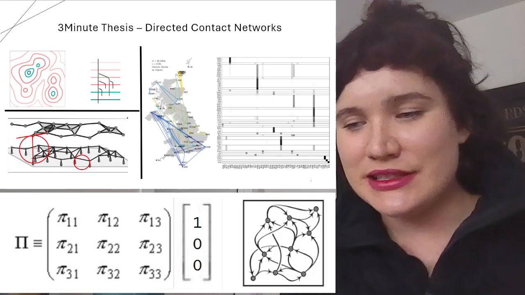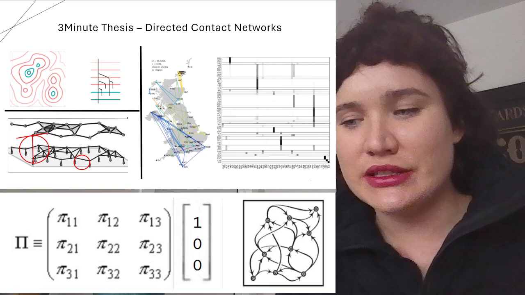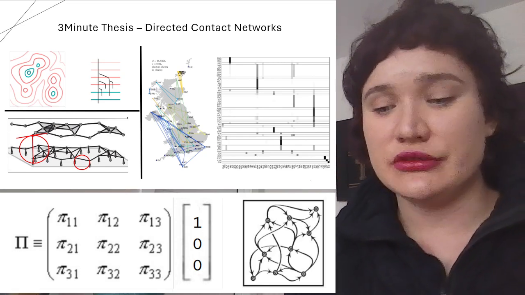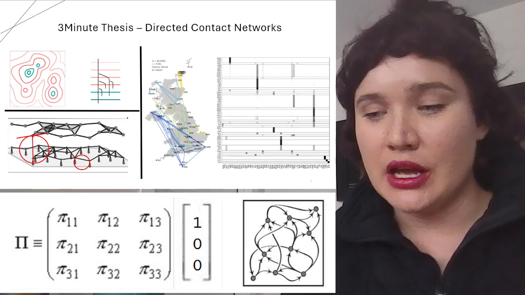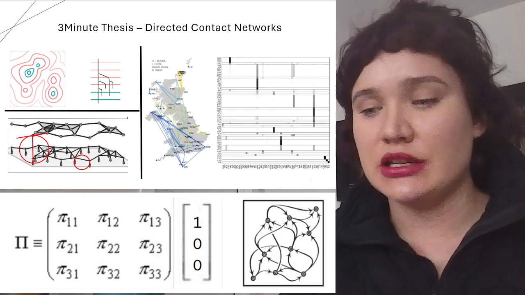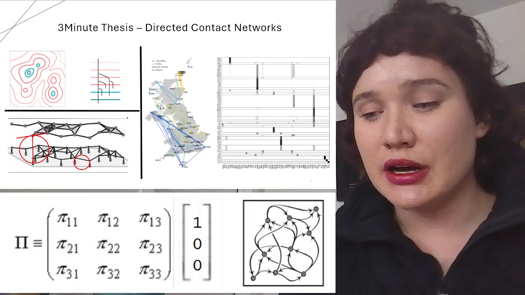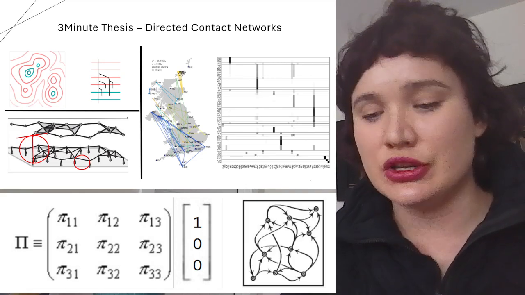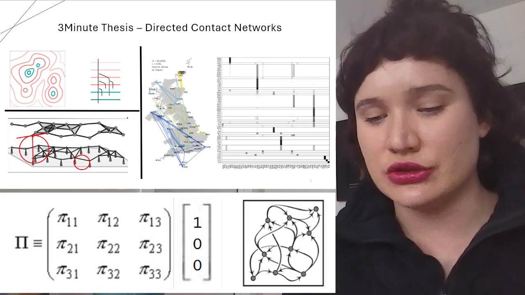Hello, my name is Cassie, and this is my 3-minute thesis on directed contact networks, or DCNs. DCNs are in the families of graph theory and topology. I'm experimenting with transportation data for my master's capstone. To modify the data, I'm using canonical topological methods taught in Topological Data Analysis 3.